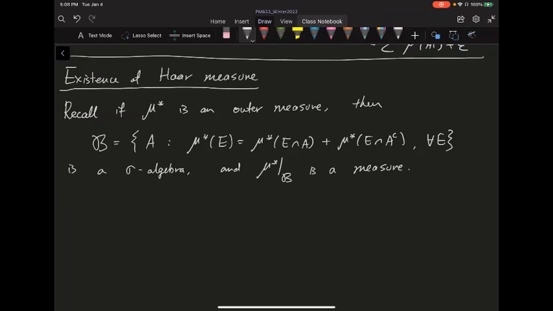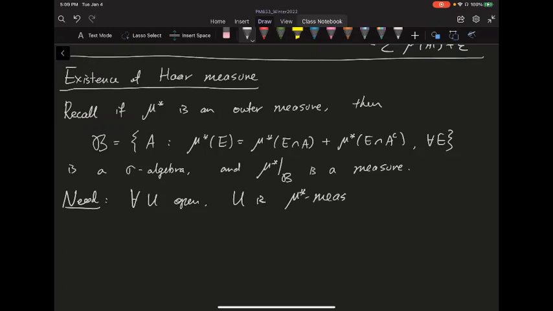From last class we saw we have an outer measure. Now let's try to prove that we can restrict to this measurable set and we get a Radon measure. To show that, we need to show that the Borel sigma algebra is a subset of all these measurable sets. Because it's a sigma algebra, you just need to show that every open set is measurable. So essentially what we need to prove is the following: for every U open, U is going to be measurable in this sense.